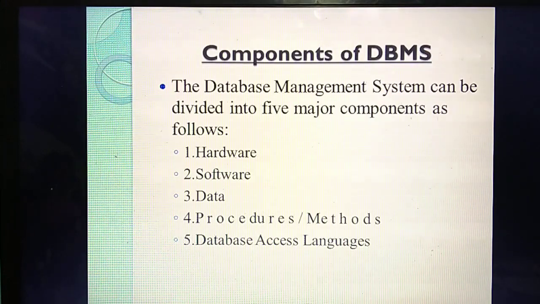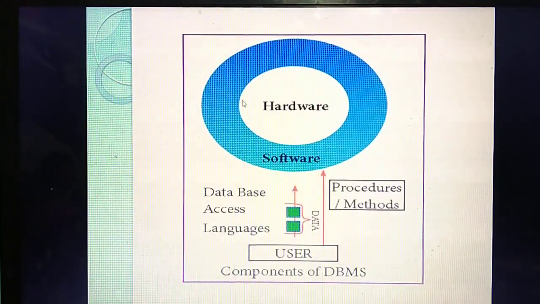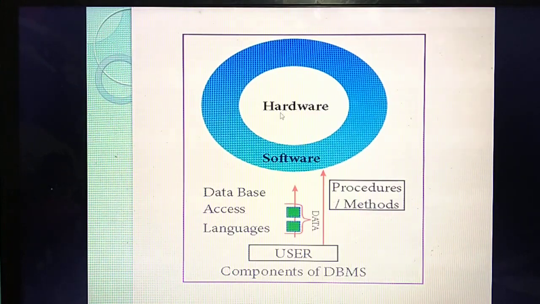Next we are going to study them one by one. If they ask this as a 5-mark question, you should draw this diagram also. Consider this is the hardware. What do you mean by hardware? You are working in the system.